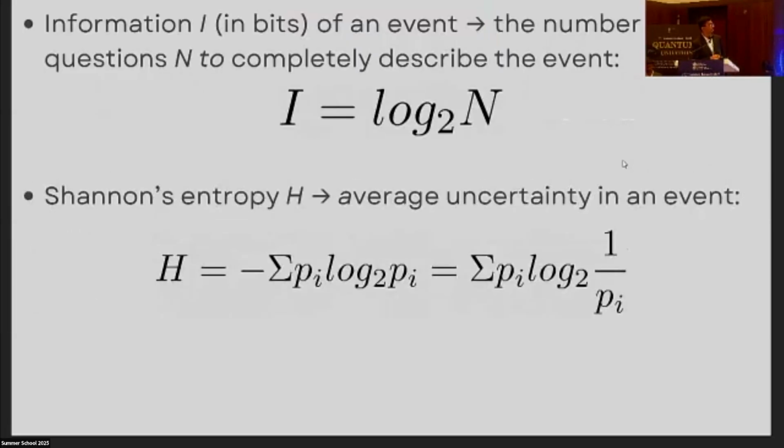So now, finally, we will discuss the relation between entropy and information. But before that, what is information? Here are some very basic definitions. Information in bits associated with some event is called I. You can define it as logarithm to the base 2 of n, where n is the number of binary questions, I mean, questions whose answer can be only yes or no, we need to ask to completely know the answer.